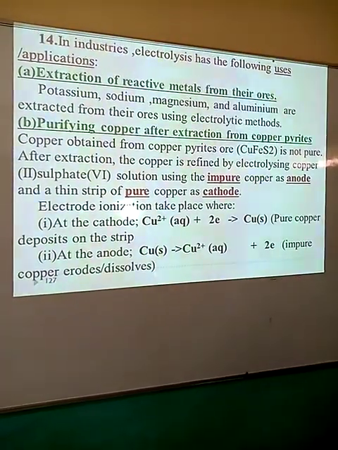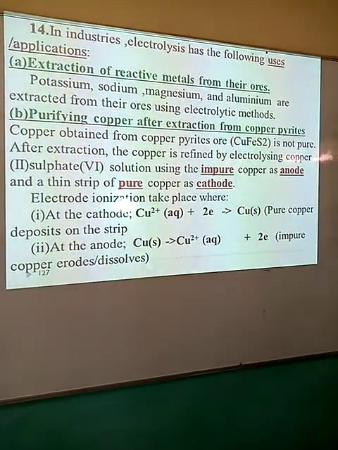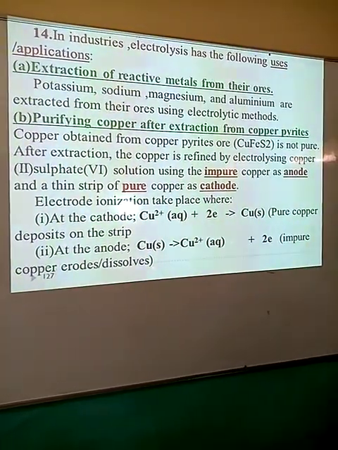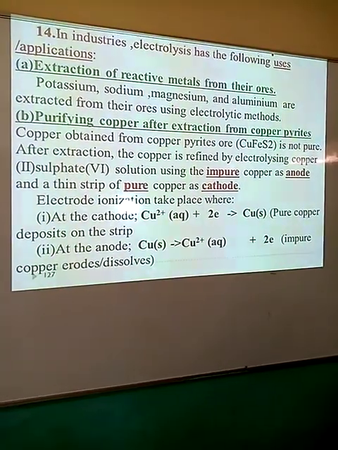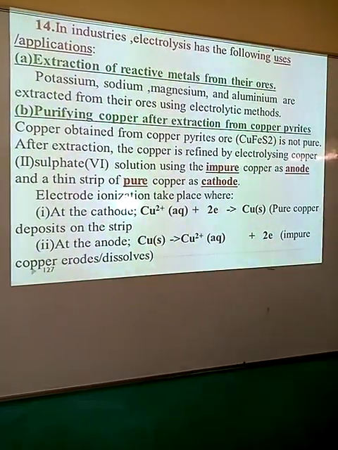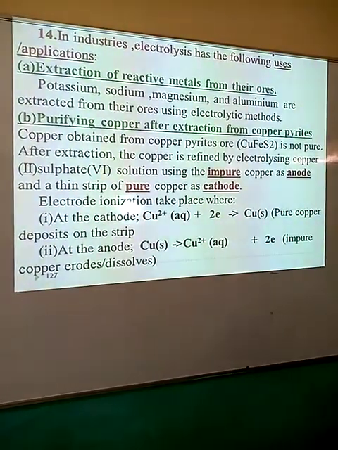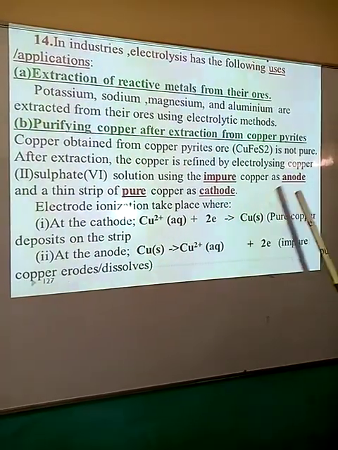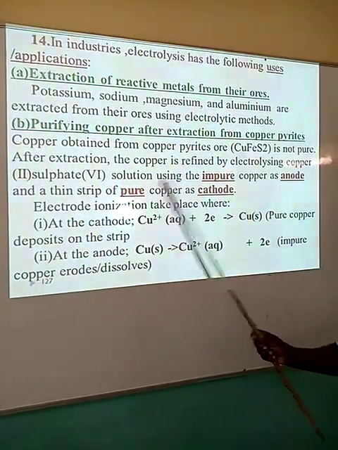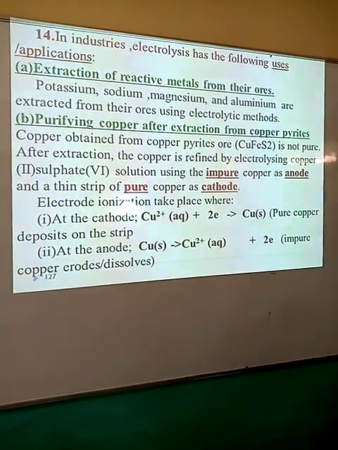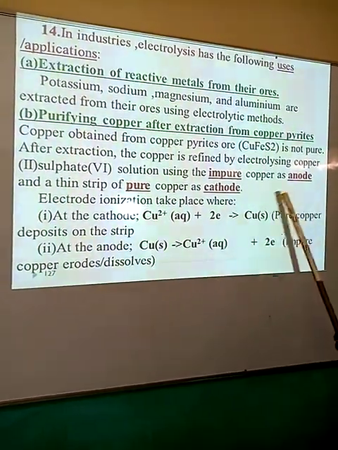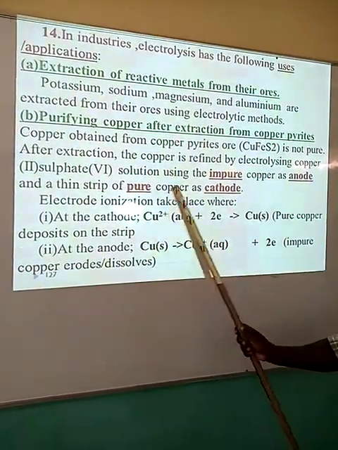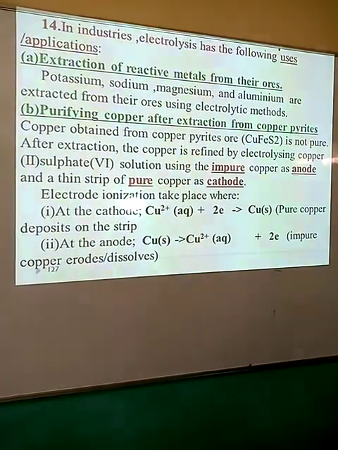Remember, during the extraction of copper, we use copper pyrite as the ore, and the copper that is formed and refined is always not very pure. In that case, we can easily purify it using electrolysis by ensuring that the anode is made up of the impure copper, while a thin pure copper strip is made the cathode. That is one thing that we need to take care of.